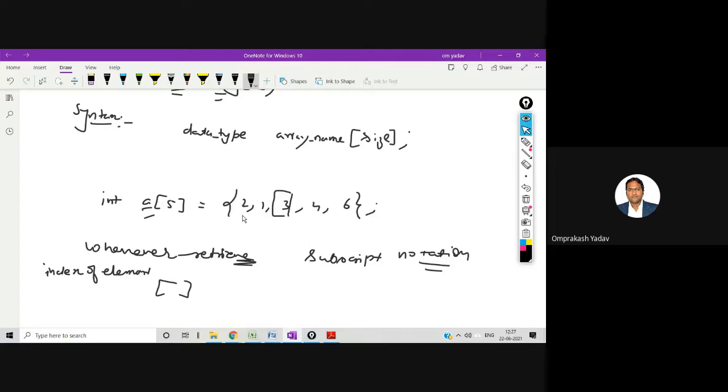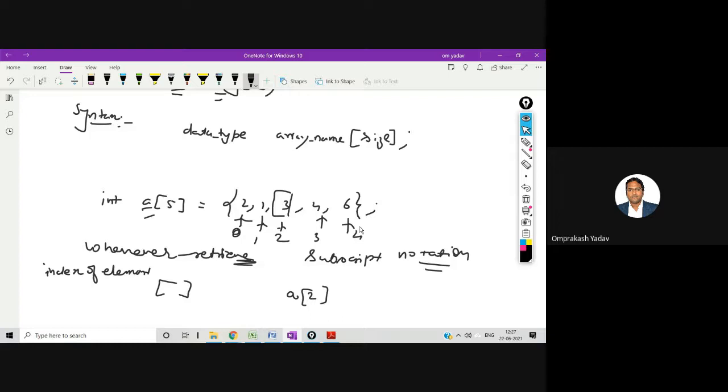So the next element has index 1, then 2, then 3, then 4. If I want to access 3 from this array, I have to write the array name and the index of that element, that is 2.